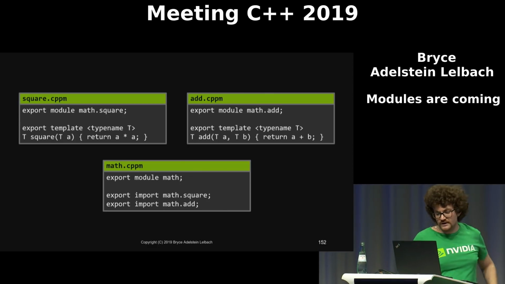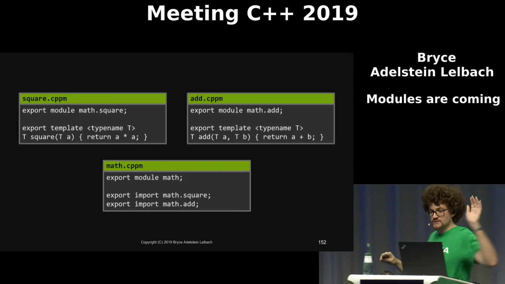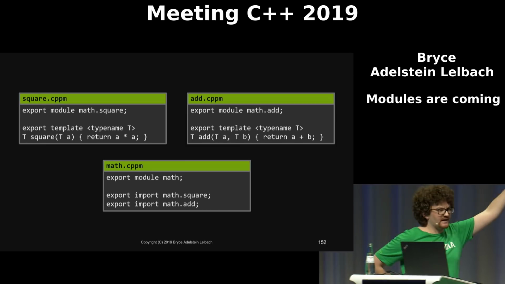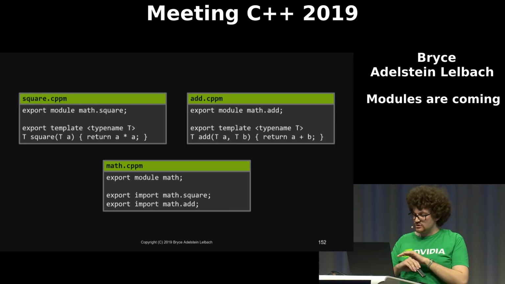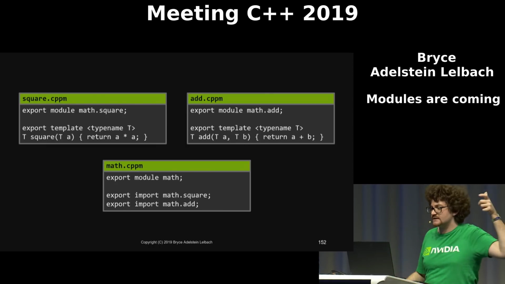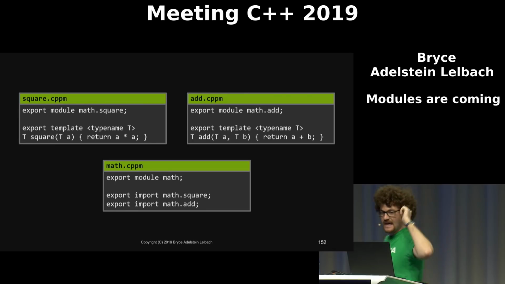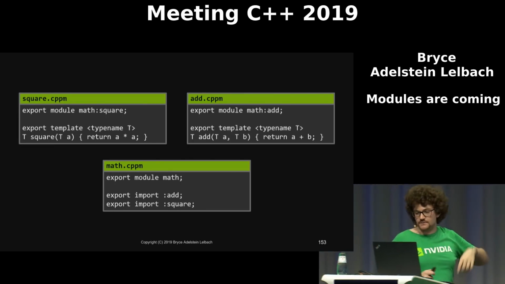But what if we wanted to only allow the combined interface? So we didn't want to expose math.square and math.add as independent interfaces here. We just wanted people to go through the main math interface here, but we still wanted to keep math.square and math.add in separate source files. So we can do this with module partitions.